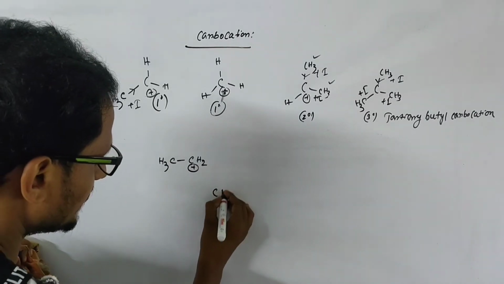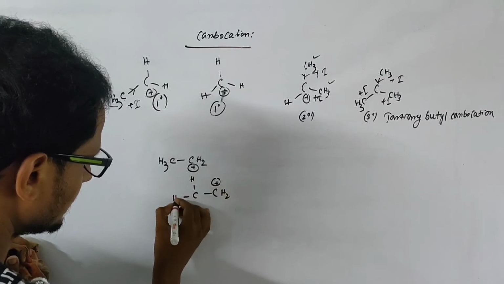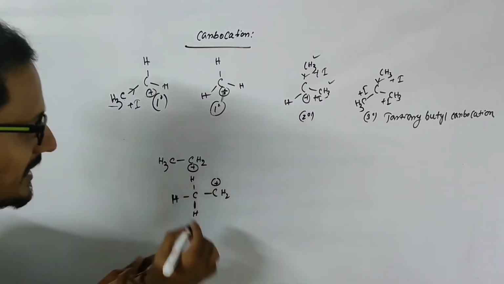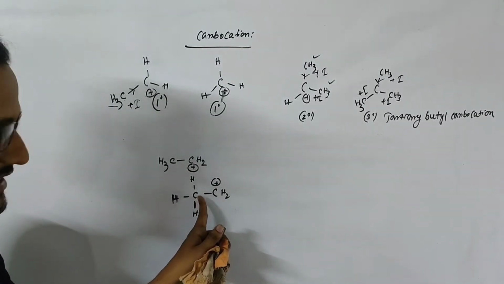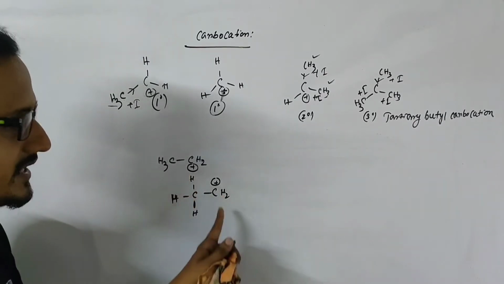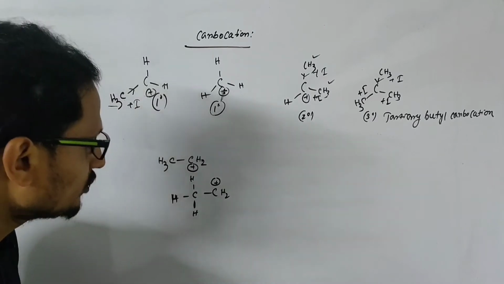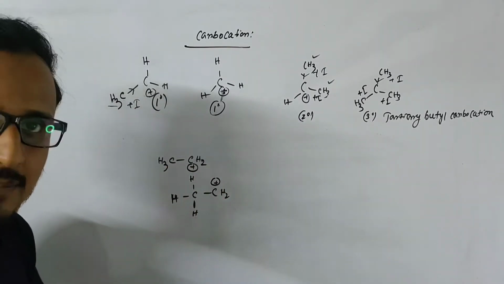Now we can write this carbocation like this. Now it can participate, that means it has 3 hyperconjugative hydrogen atoms. This carbon is attached to this carbon. It is the alpha carbon and it has 3 alpha hydrogens, and they will affect the stability of the carbocation. The more the number of hyperconjugative hydrogen atoms, the more the stability.